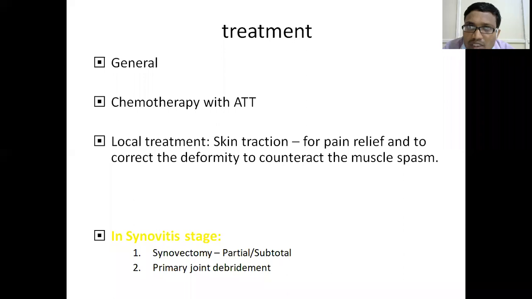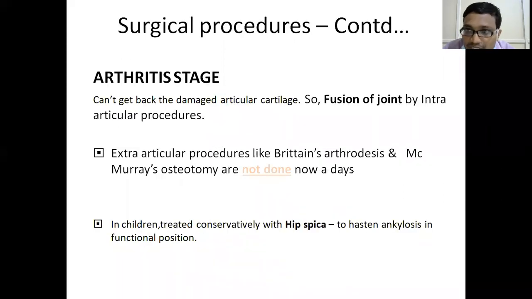To confirm the diagnosis, take a sample, give anesthesia and take it by means of a needle or by opening the joint, and confirm the diagnosis. Or surgery can reduce the amount of disease, that is synovectomy and partial joint debridement, which will help in the synovitis stage. In the synovitis stage, we can reduce the amount of destruction by surgery. In an arthritic stage and an advanced, complicated stage, we cannot do that. We have to go for surgery to fuse the joint.